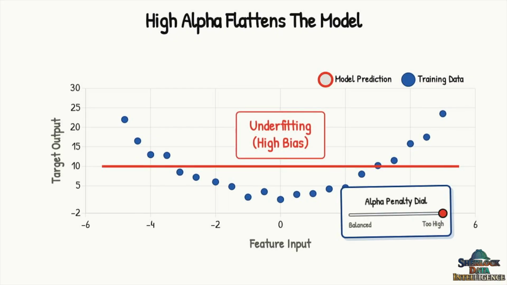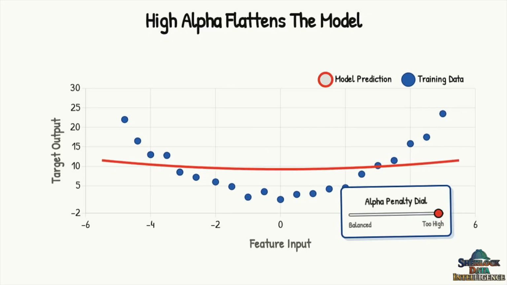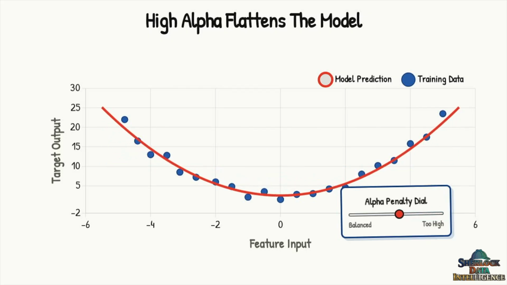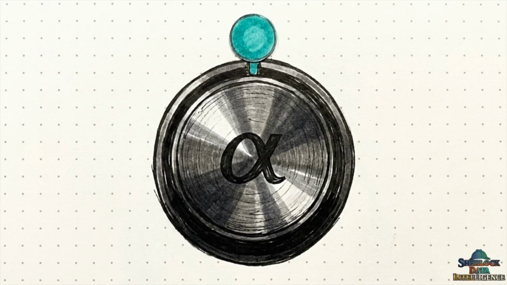This opposite extreme is known as underfitting, or high bias. The model is now too simple to capture the real-world pattern. We have to tune the dial back towards the center to restore balance. The core objective in training these algorithms is to carefully tune alpha, finding the exact sweet spot between overfitting the noise and underfitting the pattern.